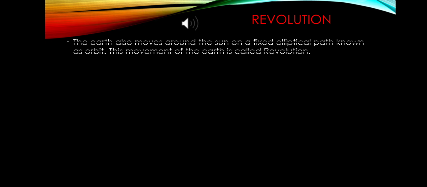Revolution of the earth. The earth also moves around the sun on a fixed elliptical path, that elliptical path is called an orbit, and this movement of the earth around the sun is called revolution.